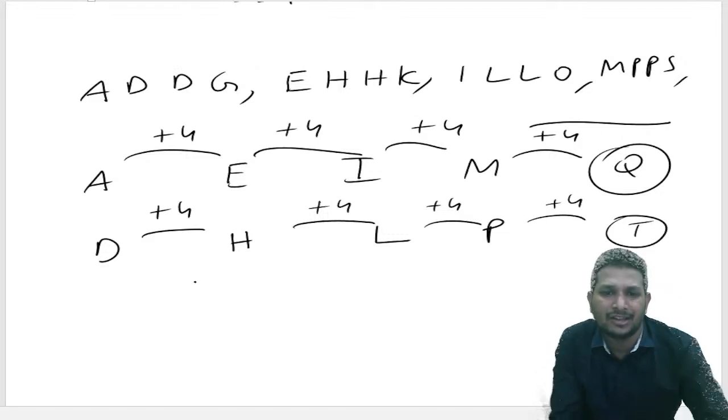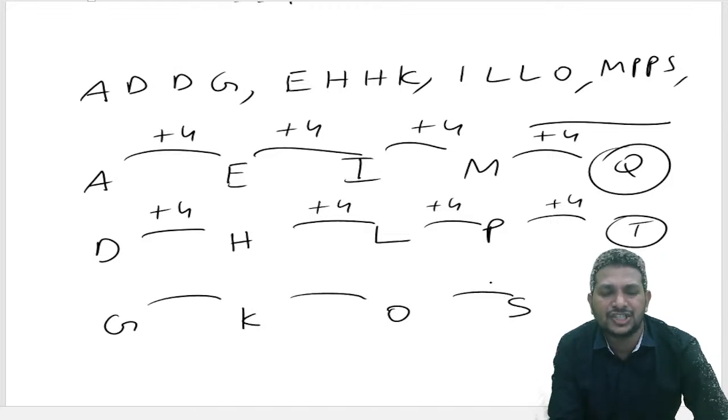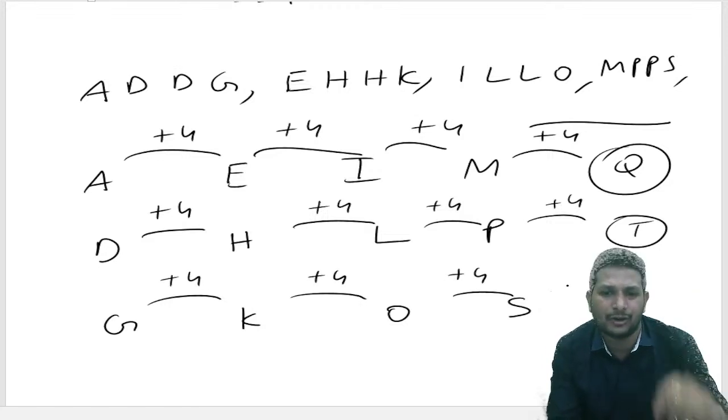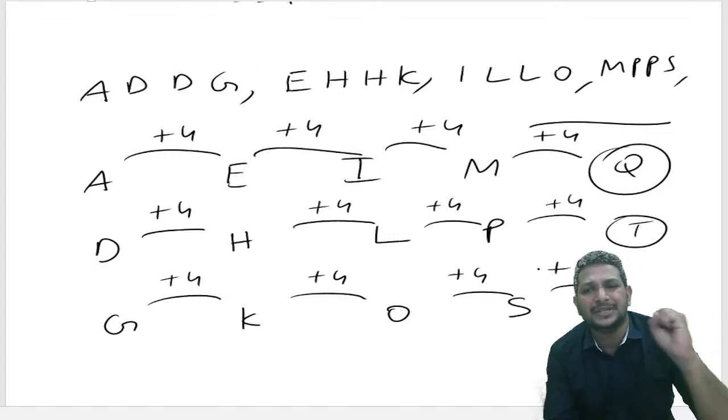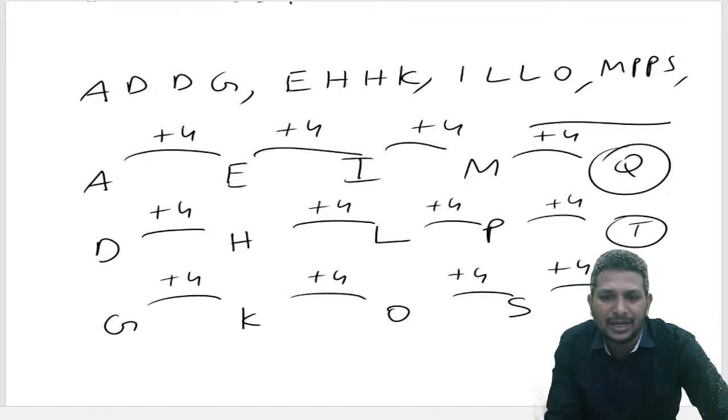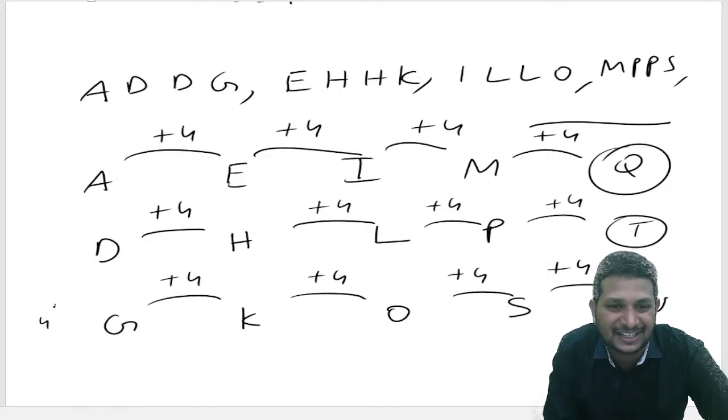Okay. Now check the third one: G, K, S. Right, check the positions. G after H, I, J, K. All are 4 letters, I guess. K after L, M, N, O. Again 4 letters. S after 4 letters means S after T, U, V, W. We got it as W. I wrote the fourth letters again, right?